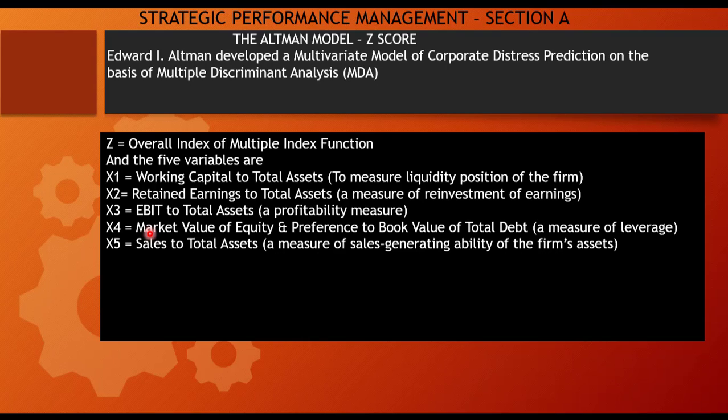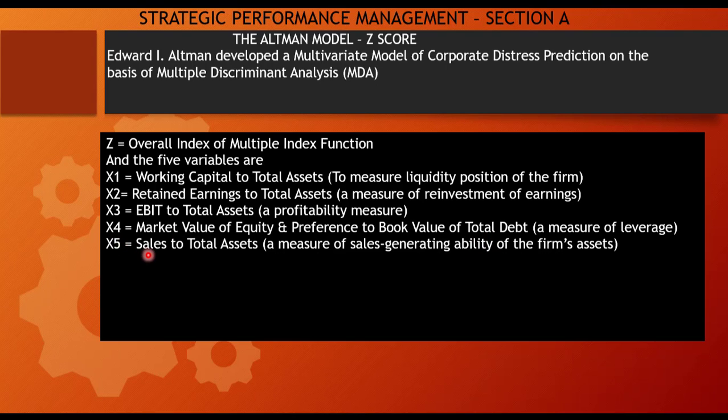X4 is equal to market value of the equity and preference to book value of the total debt, which is the measure of leverage. To explain in detail, market value of equity and preference means the value of the equity and preference share price trading in the market, to the book value you have for the total debts.